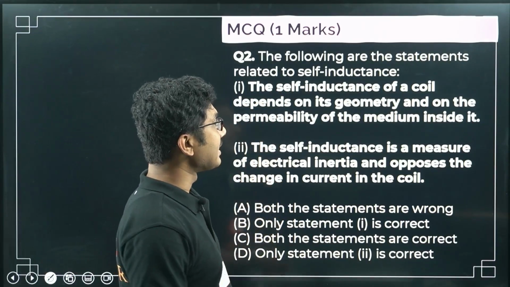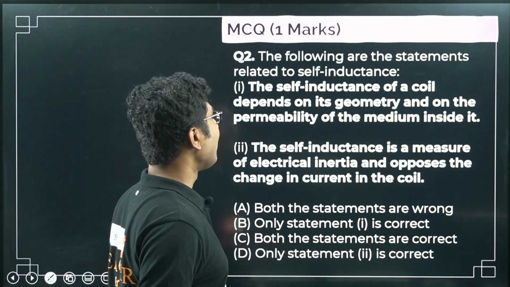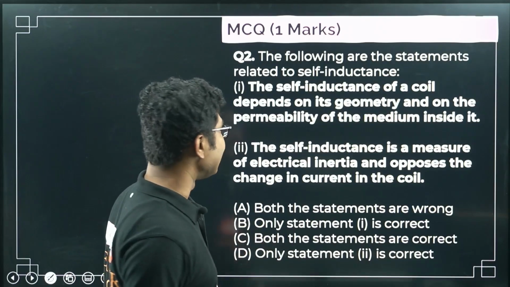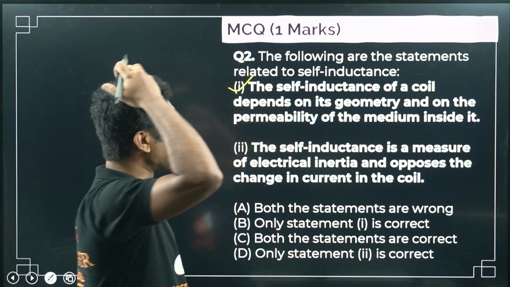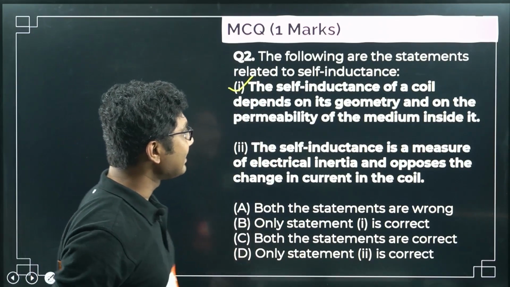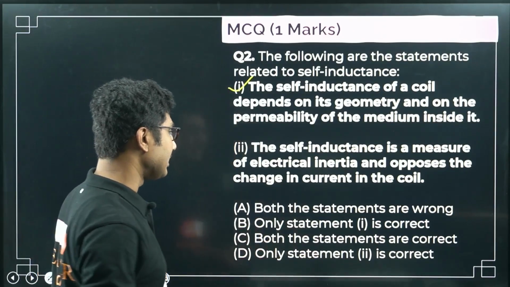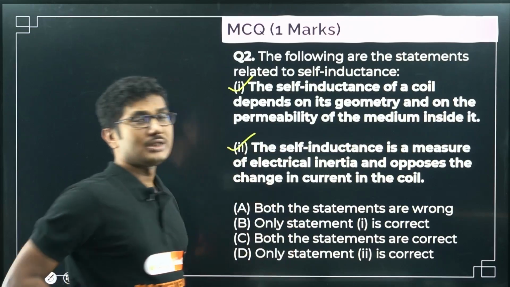The self-inductance of a coil depends on its geometry and on the permeability of the medium inside it. Yes, statement 1 is correct. We know that self-inductance depends on the geometry. The self-inductance is a measure of electrical inertia and opposes the change in current in the coil. Yes, that is also true. Both the statements are true.